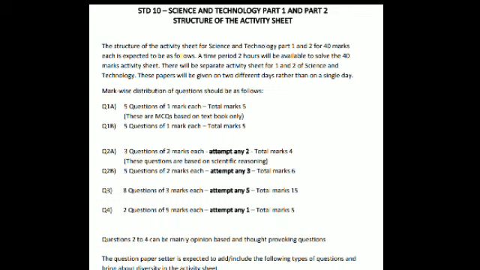Then question number 3. A total of 8 questions will be there, 3 marks each, so total 24. Out of that you have to attempt any 5. So total marks is 5 threes, 15. Again a great option for you. Then the last question, question number 4, consists of 2 questions, 5 marks each. Out of this you have to attempt any 1. So total marks is 5.